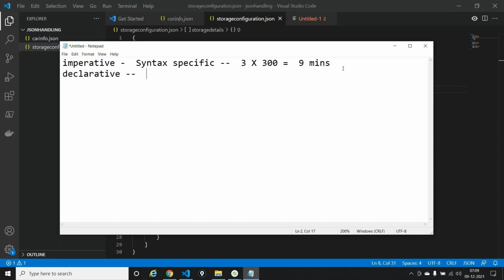And also, a declarative way of command writing is the best way to create an infrastructure. If it's not there, if you're just starting from scratch, it's the best way to go ahead and create an infrastructure. And it gives you something called reusability. The best way that is out there is very reusable. Now, the example that I can give about an imperative way of command writing is what we've been doing till now, which is PowerShell. This is imperative in nature. For the declarative way of command writing, there is something known as ARM templates. Full form, Azure Resource Manager templates.